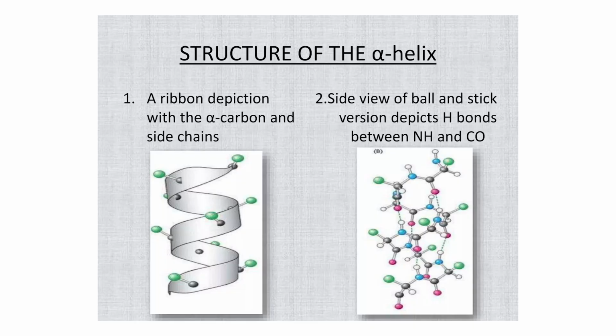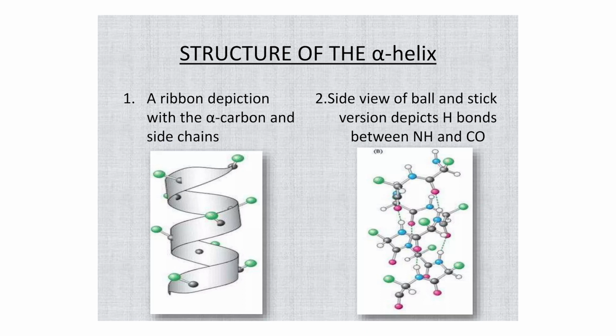This orientation of hydrogen bonds produces a helical coiling of the peptide backbone such that the R group lies on the exterior of the helix and perpendicular to its axis. Thus you can see here the alpha helical structure of protein, the ribbon depicting the alpha carbon and the side chain, and in the side diagram you can also see the model which depicts the hydrogen bonds between the amino and the carboxylic group.